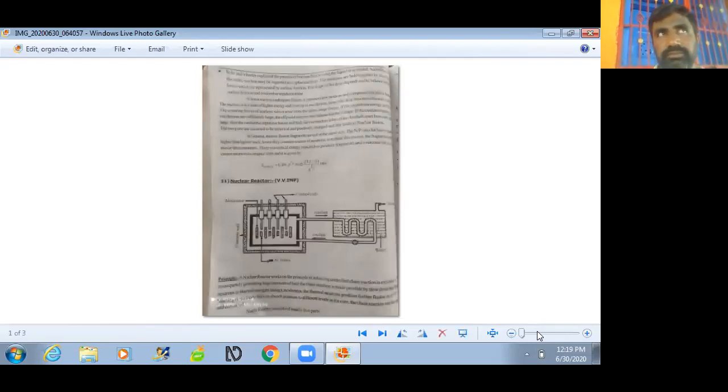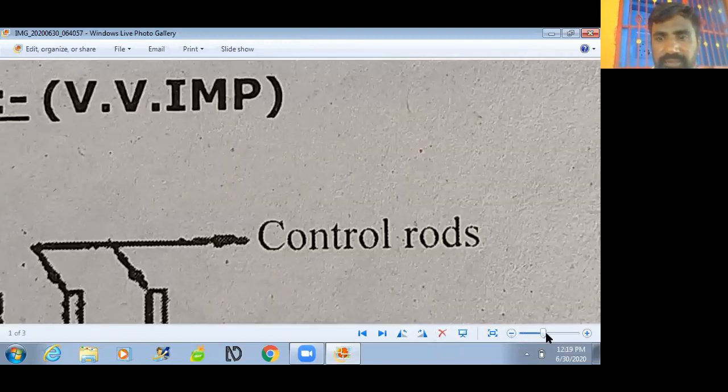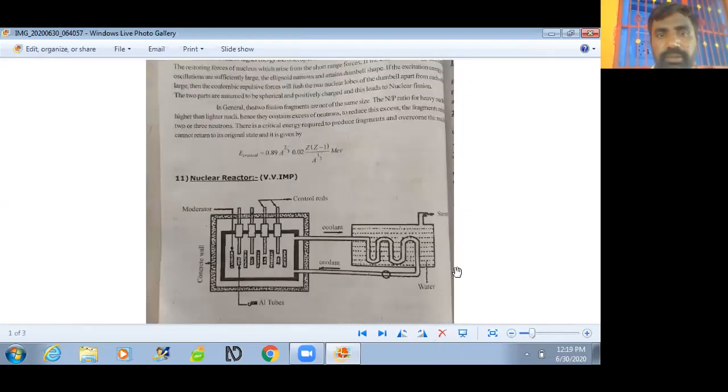So what happens in nuclear fission? A heavy nucleus captures a neutron, then becomes two fragments and a high amount of energy is released. See on the screen, this is the block diagram of a nuclear reactor.